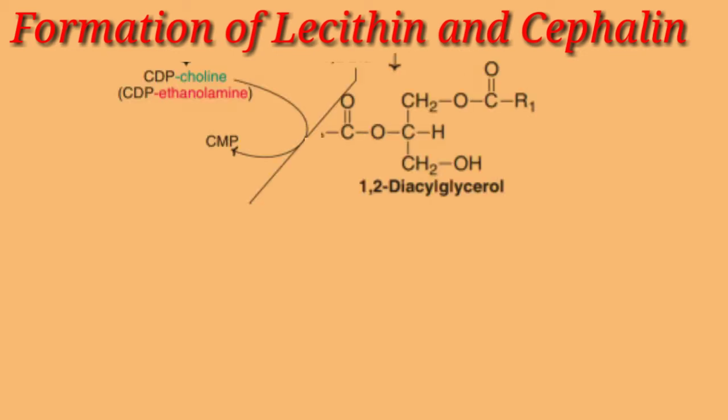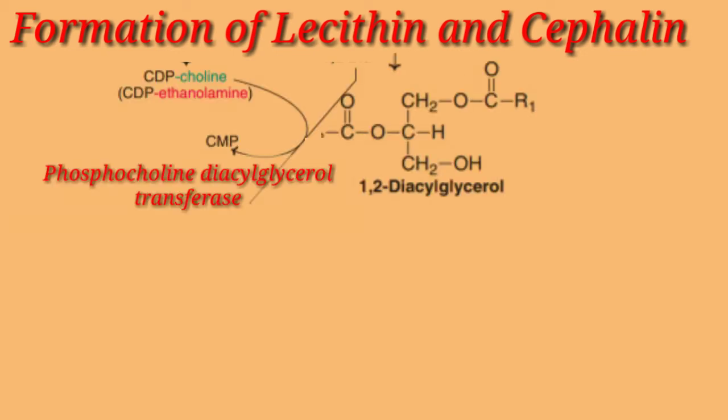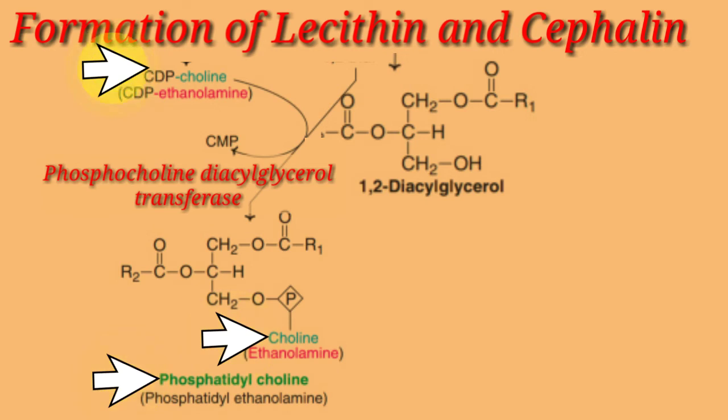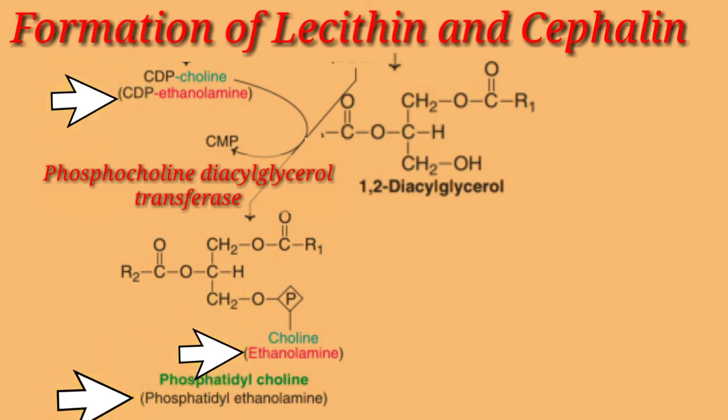Further, when CDP choline combines with 1,2-diacylglycerol it gives lecithin, and CDP ethanolamine when reacted with 1,2-diacylglycerol gives cephalin.